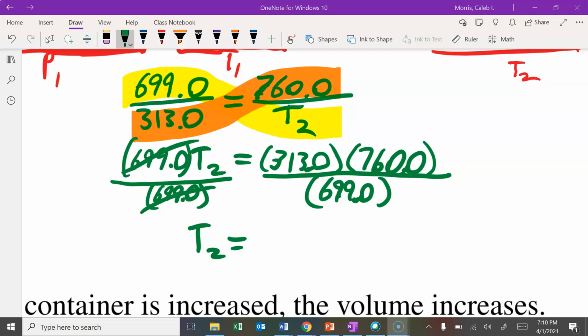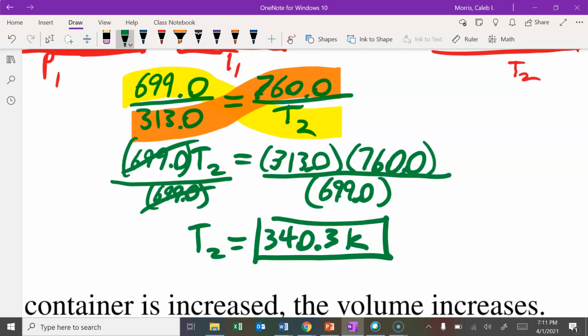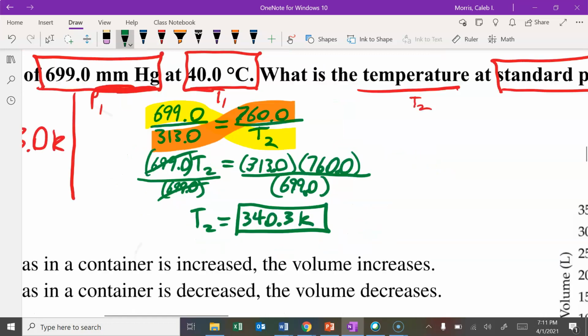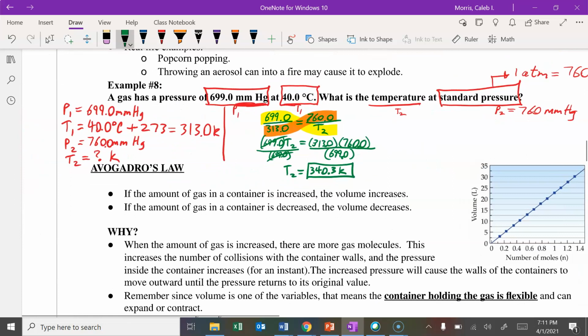When I do that, I get 340.3 Kelvin. And if we were asked to convert back to Celsius, we would just simply subtract 273 from that number. We're not asked to do that here.